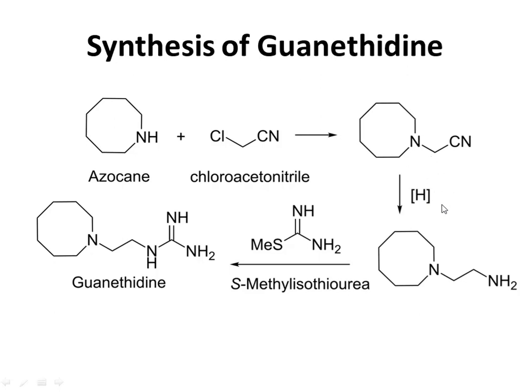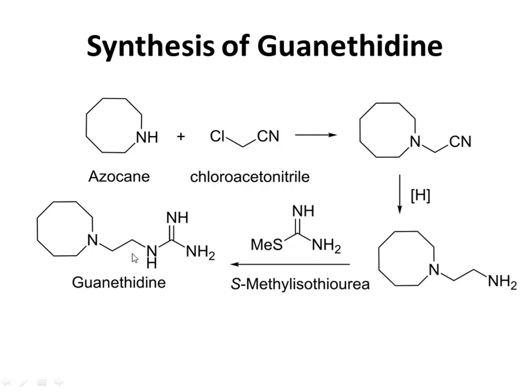Further reaction with lithium aluminum hydride is a reduction reaction, giving CH2NH2 at this position. The CN gets converted into CH2, and N gets converted into NH2. Further reaction of this compound with S-methyl isothiourea gives guanethidine.